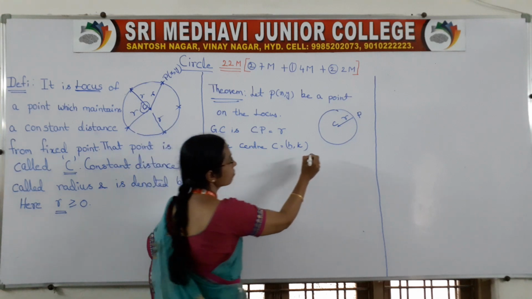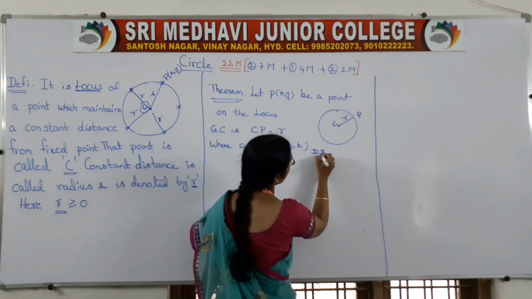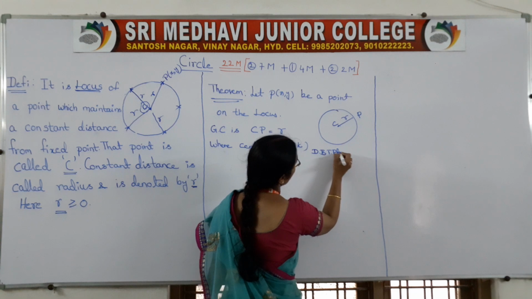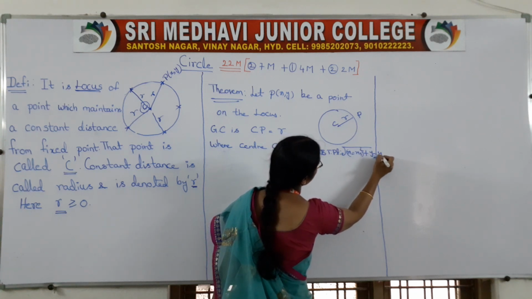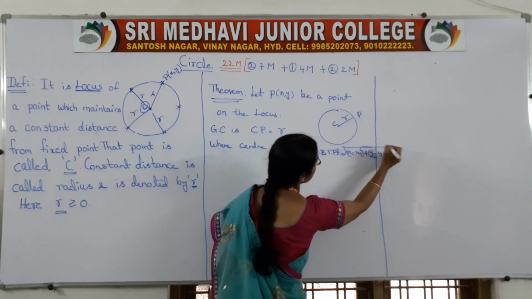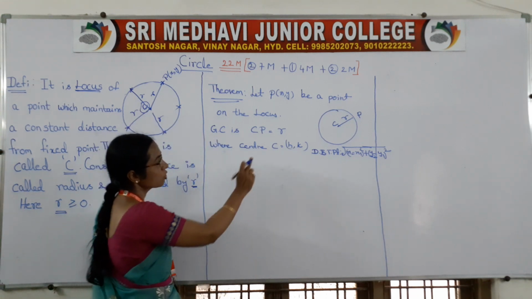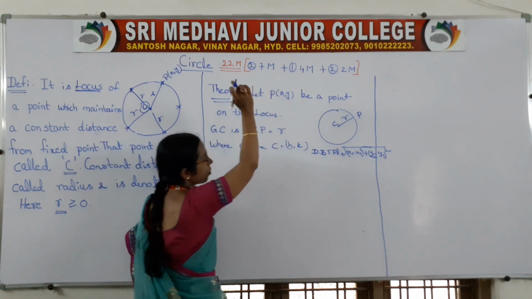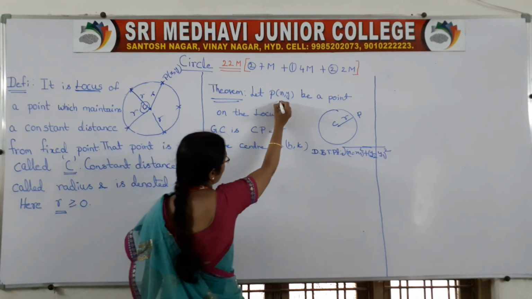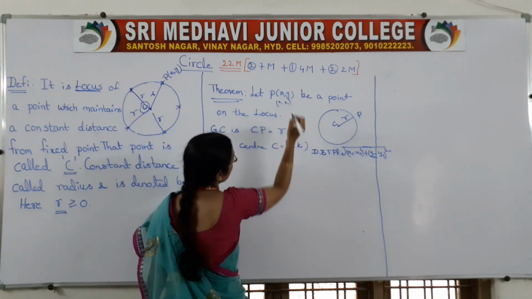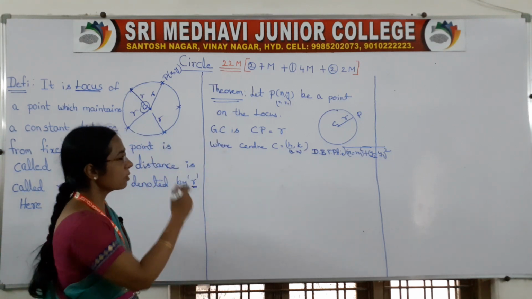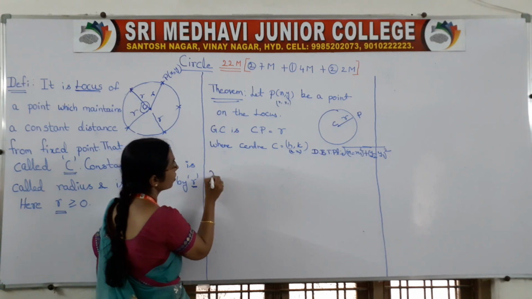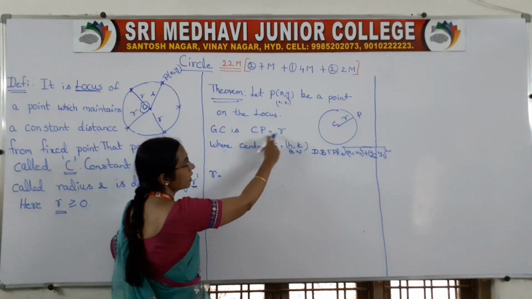You know the formula for the distance between two points. It is the square root of (x2 minus x1) whole squared plus (y2 minus y1) whole squared. This is the formula. Here we consider the first point as (x1, y1) and the second as (x2, y2). We will substitute that, right girls? So your r is equal to, what is our CP?